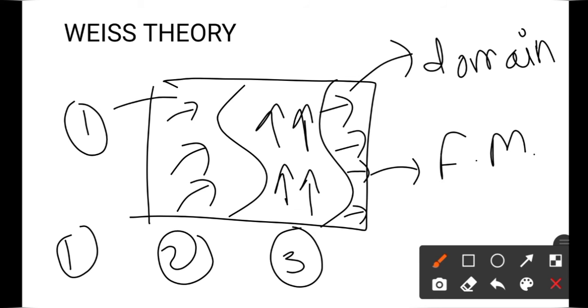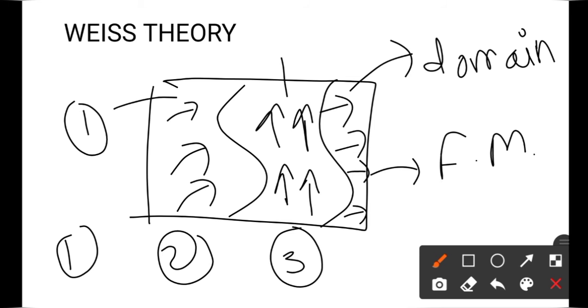Third thing, Weiss has discovered that here there are 3 domains present. Every domain has its own unpaired electrons, and comparing the first domain and second domain, the unpaired electrons' direction is different.